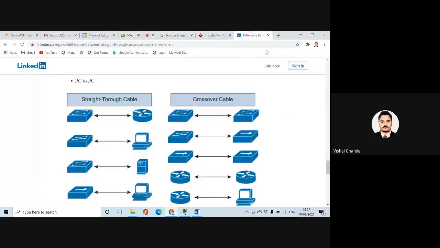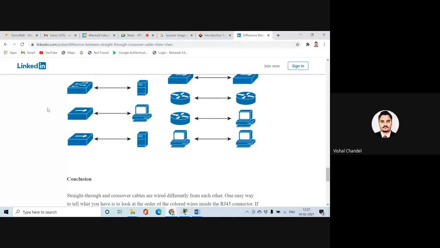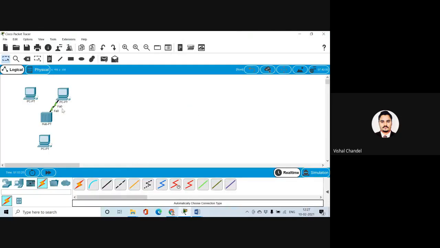Yeah, I think this difference will be clear to you. So now we are going to connect our hub with PC. At this time, we are just going to use our straight through cable. So I am going to select the straight through cable.